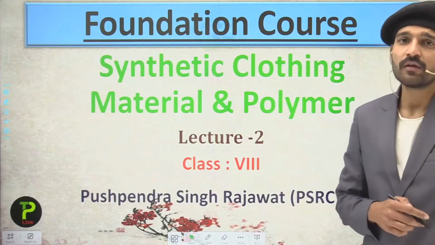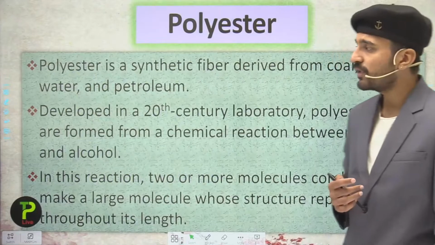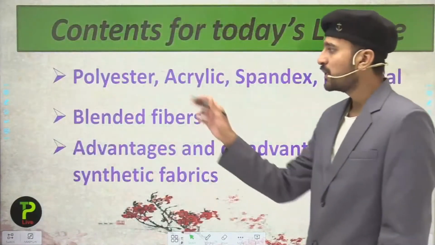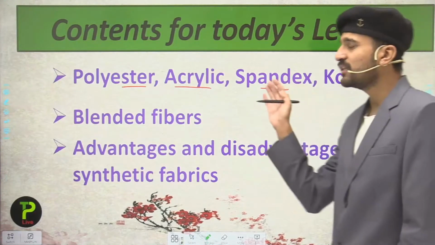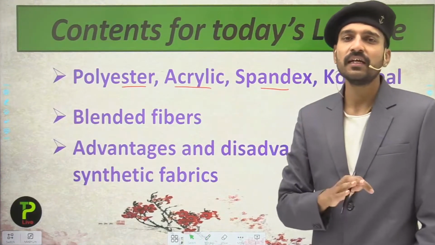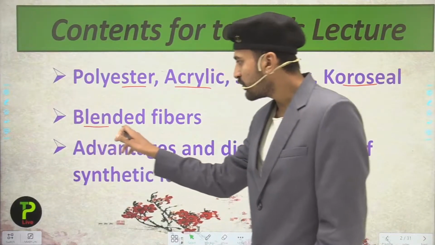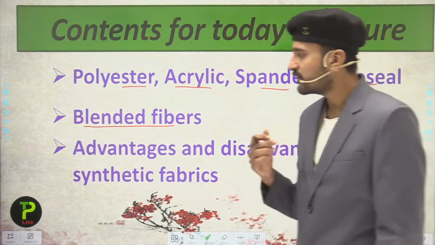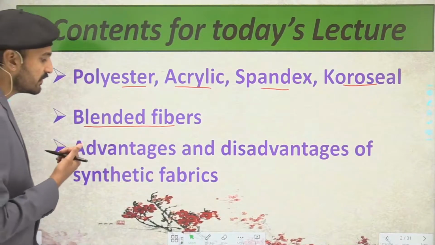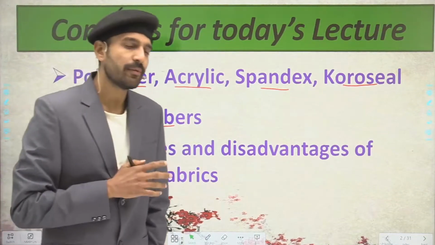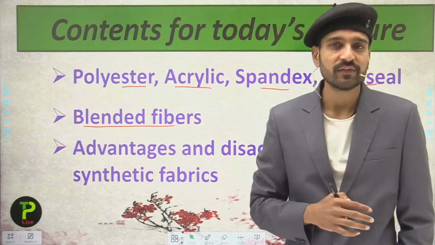So students, we have seen the rayon and the nylon in the previous lecture. Today we are going to see the polyester, the acrylic, the spandex, the corset. These all are synthetic clothing materials. Apart from that, we are going to see the blended fibers, what is the meaning of blended fibers, and then we'll be moving into the advantages and the disadvantages of the synthetic fabrics. So this lecture is all about the synthetic fibers and synthetic fabrics.